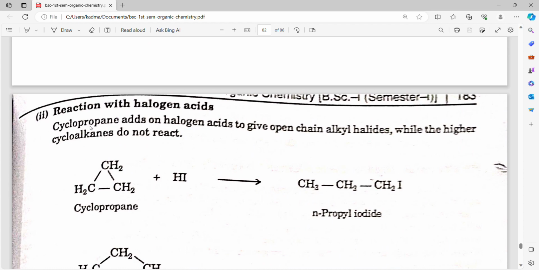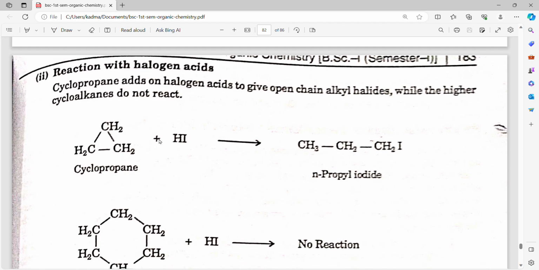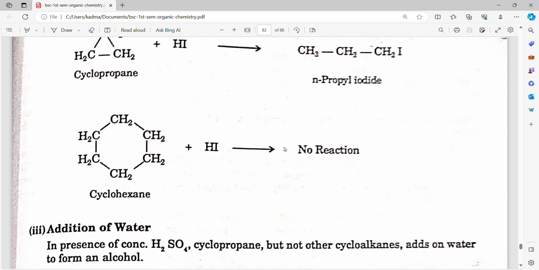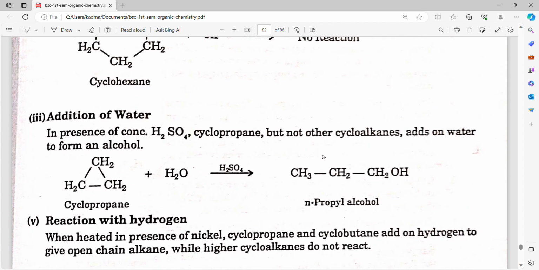Reaction of halogen acids. Cyclopropane adds on halogen acids to give open chain alkyl halides, while the higher cycloalkanes do not react. Cyclopropane plus HI gives n-propyl iodide. Cyclohexane plus HI gives no reaction.